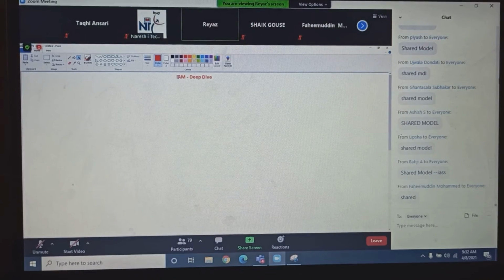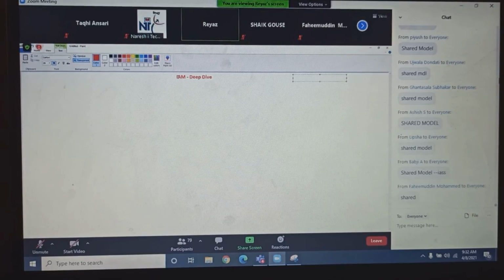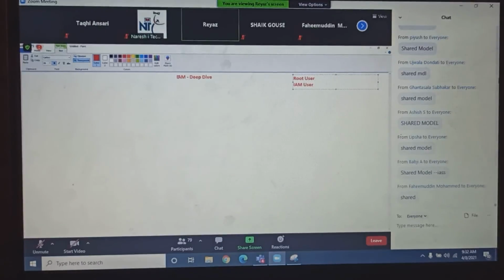All right. So IAM has two types of accounts or two types of users. What are those? Root user and IAM user. So what does the root user have? Root user has full permissions, and IAM user has limited permissions.